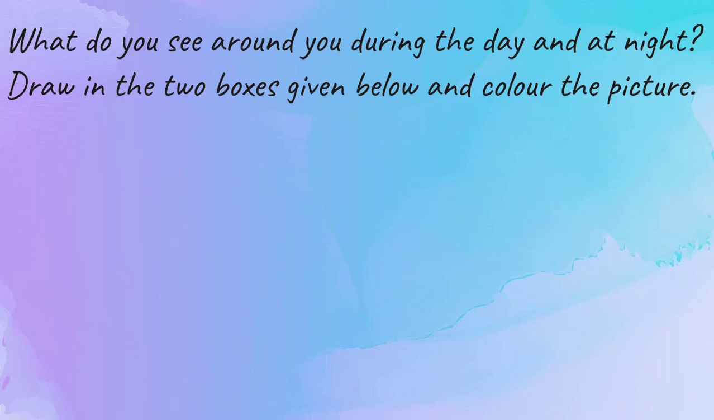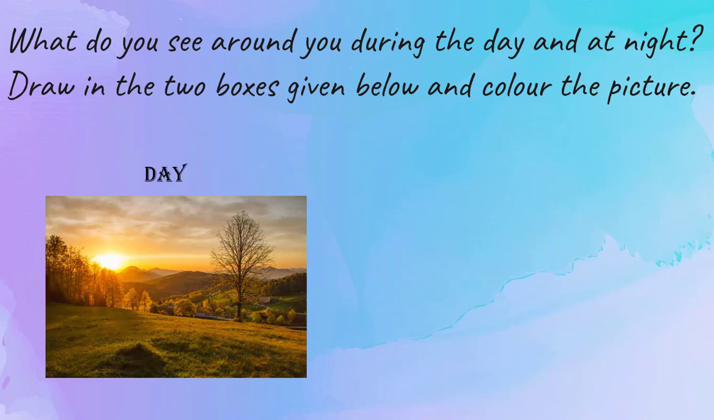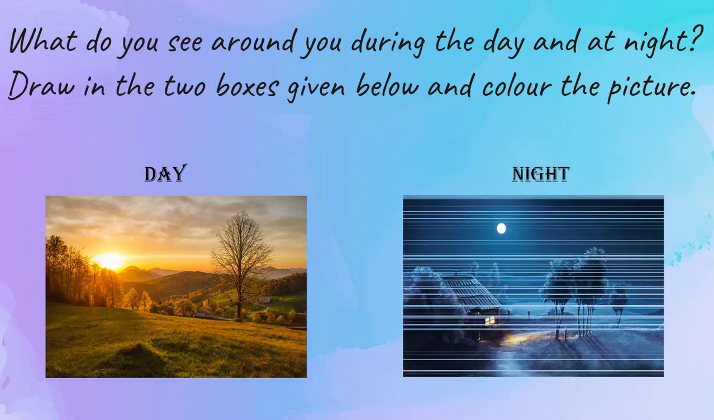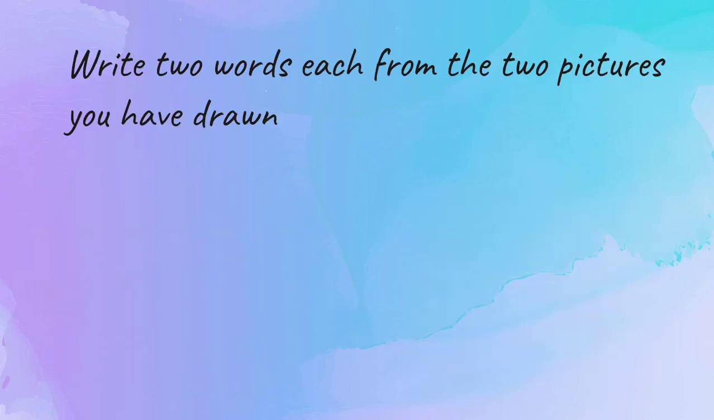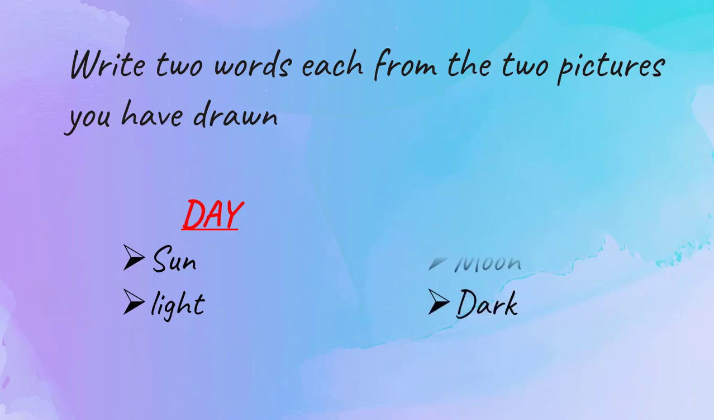A hint is being provided to you here. You may draw a picture like this for day and for night. Write two words each from the two pictures you have drawn. Here your answer can be: during daytime we observe sun and light around us, whereas at night we notice that there is a moon in the sky and darkness all around.